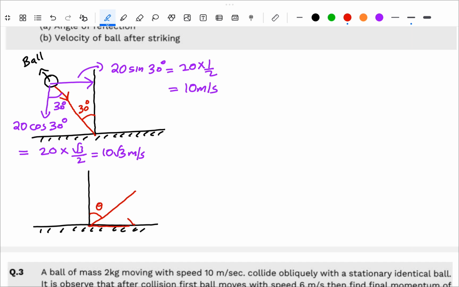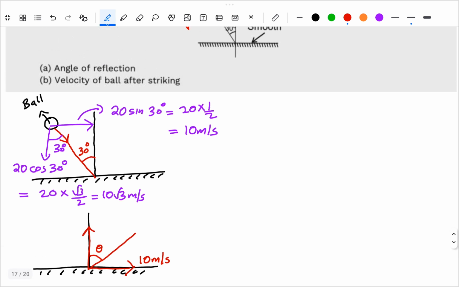The horizontal velocity will remain the same, which is 10 root 3 meter per second, but the vertical velocity will be affected, and we need to find that vertical velocity. So let's find it.